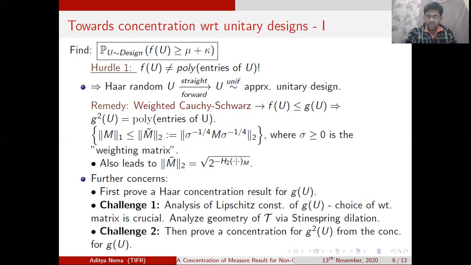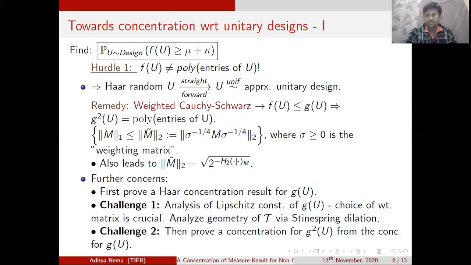Now notice that if we choose the weighting operator sigma correctly, then we get that the 2-norm of M tilde is equal to the square root of 2 to the minus conditional relative entropy. It is this particular magical bound that showed up in all the previous work in getting the expectation of the function f, which can also be thought of as the error between the actual output that we are getting from the decoupling process and the tensor product state. It is given in terms of the conditional relative entropy. But just by using the weighted Cauchy-Schwarz inequality, our work is not finished.